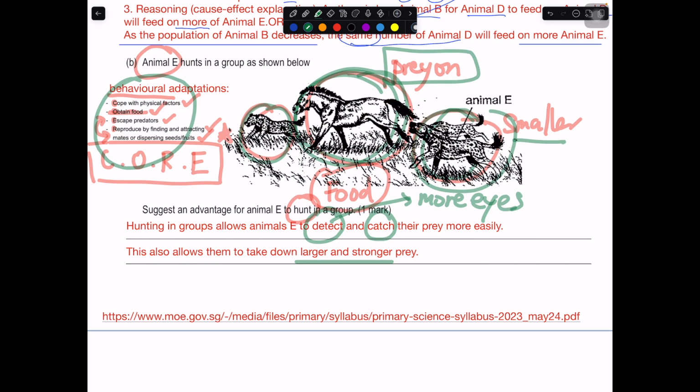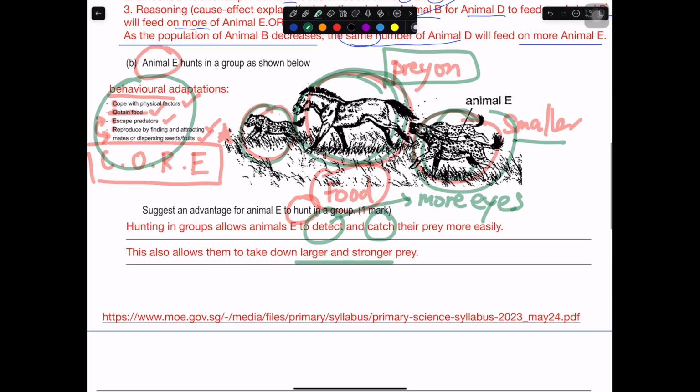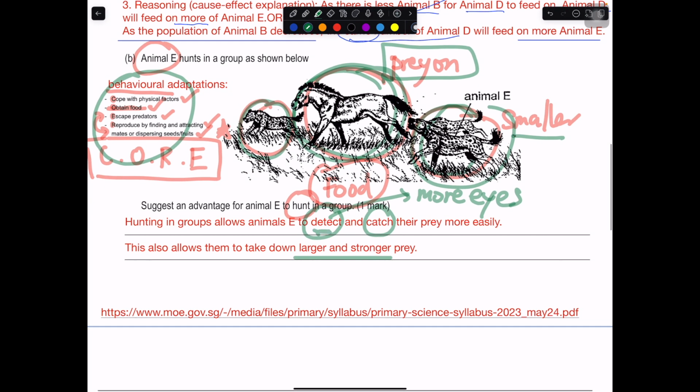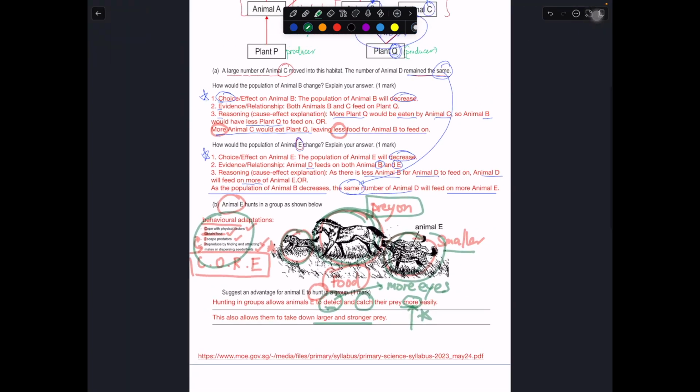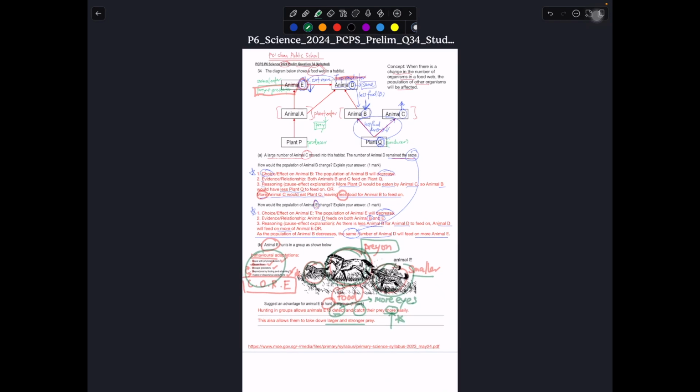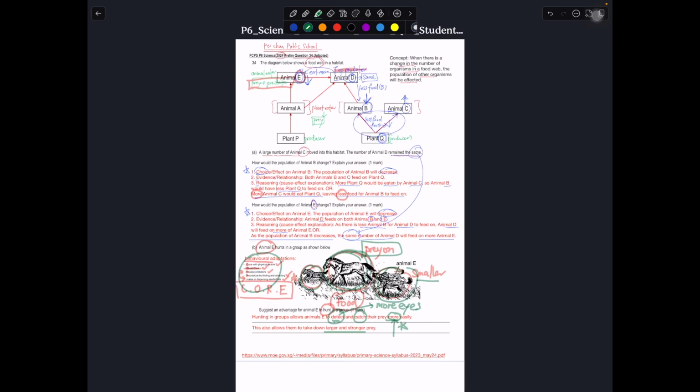Okay, so in this case, this allowed them to take down a larger and stronger prey, as compared to animal E catching or detecting their prey more easily. This part is required, because if you actually don't hunt in a group, you also can catch and detect prey. But when you hunt in a group, you can catch and detect prey more easily. Okay, so with that, that will be more or less the end of this part over here. Let me just zoom out. Okay, thank you very much.